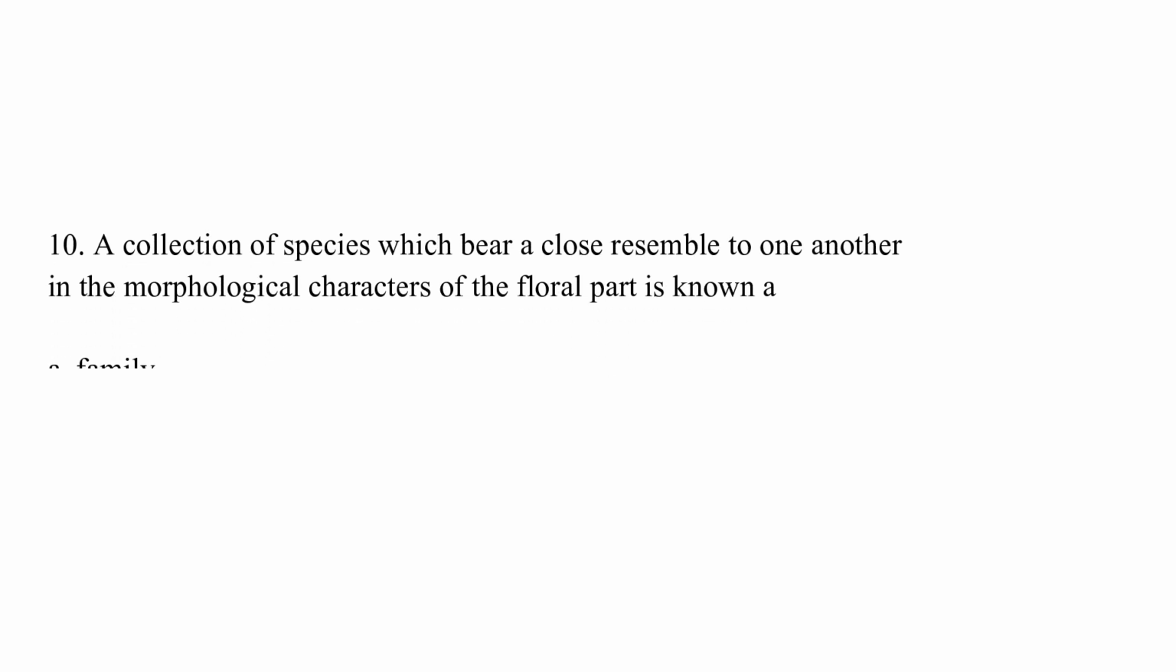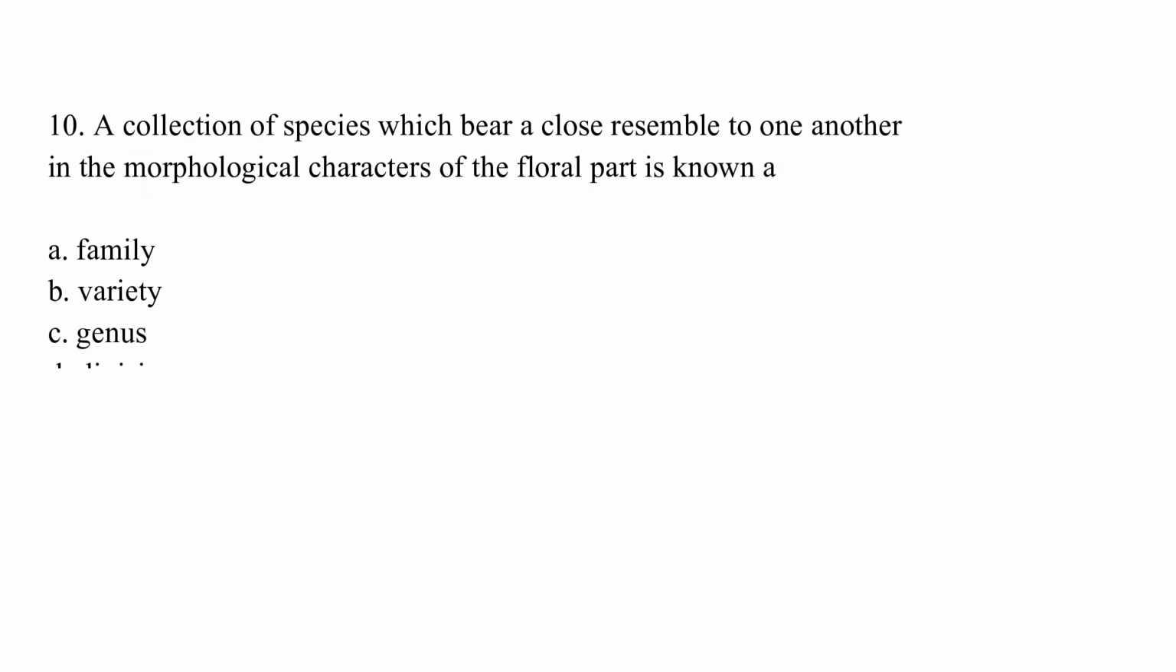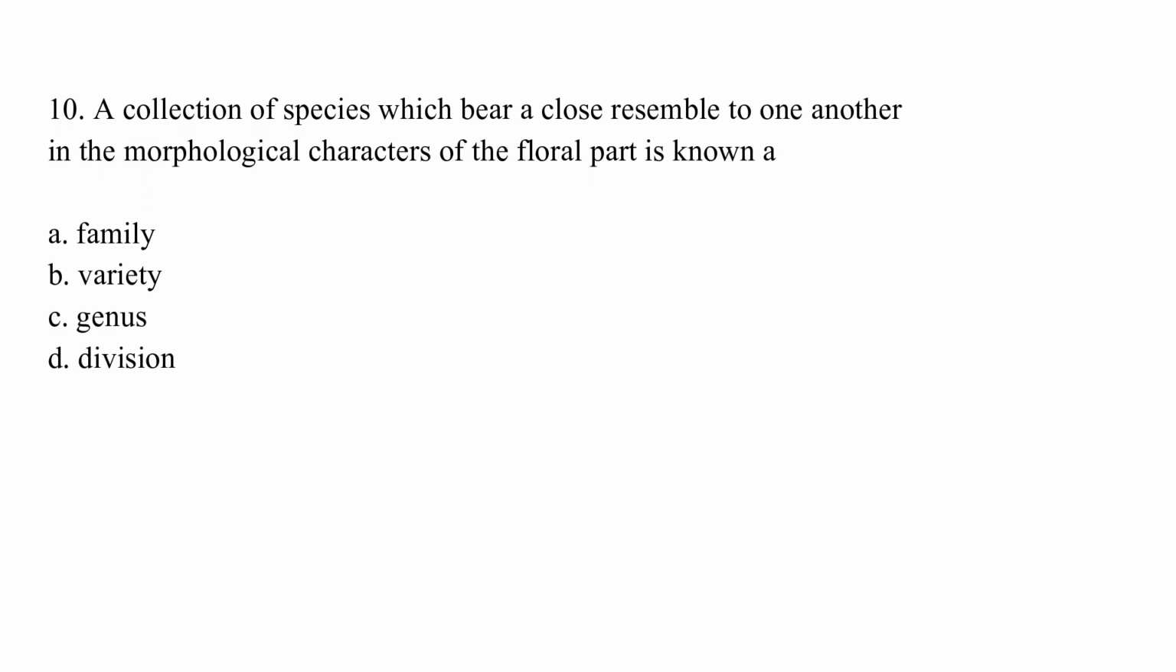A collection of species which bear a close resemblance to one another in the morphological characters of the floral part is known as option A, family. Option B, variety. Option C, genus. Option D, division. The correct answer is option C, which is genus.